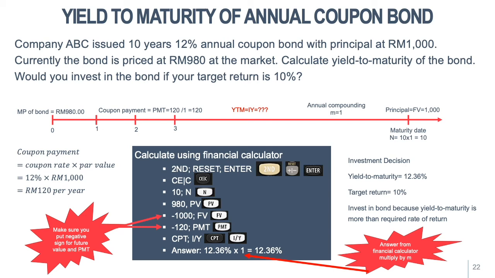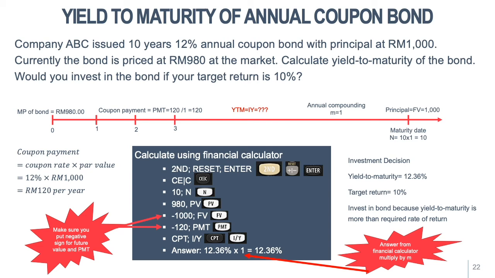And at the maturity date of the bond, the company needs to return the principal to the bondholder. So the principal 1000 is negative because it is a cash outflow for the company. That's why to calculate the IY or the yield to maturity, the current market price is a cash inflow, positive.